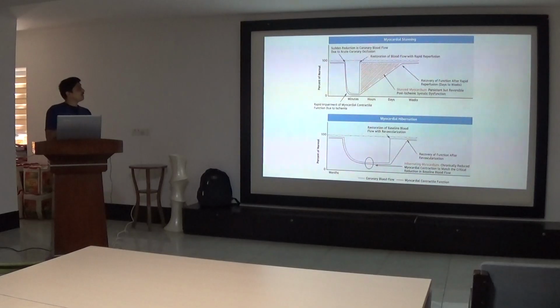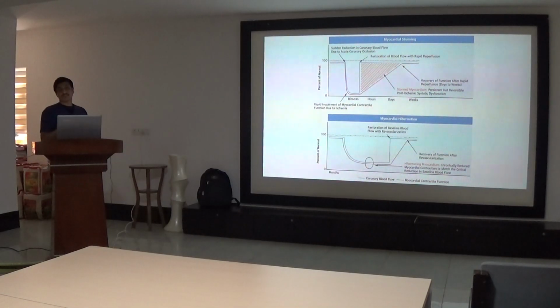This is a graph showing myocardial stunning. There is a sudden reduction in the coronary blood flow, that is this fall, after which there is a brief episode of ischemia of minutes, and then a restoration of the blood flow. The blue line shows the blood flow, and the contractile function, which also dropped along with the decrease in blood flow, will gradually improve after a few days to weeks once the blood flow has been restored. Despite the restoration of blood flow, for a few days to weeks the myocardium remains dysfunctional, and that is called myocardial stunning.